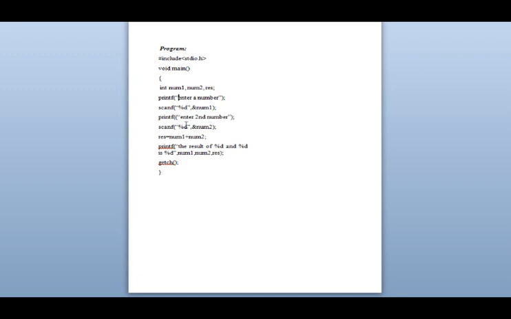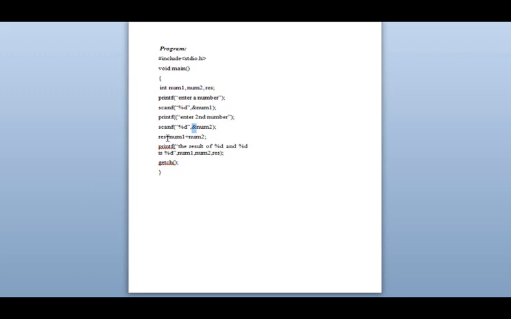Scanf again, it will take and store. Scanf is used to store whatever number you have given, number or alphabet. %d will show that it is an integer number, and & is the address. Address means where you have to go and keep this. You have to store it in the area which has been named already as num2. Be clear with this sign &, which is used while writing scanf. We are directing the computer: whatever number the user is giving over here, store it. It should be an integer as it is %d. Store it in the variable named num2.